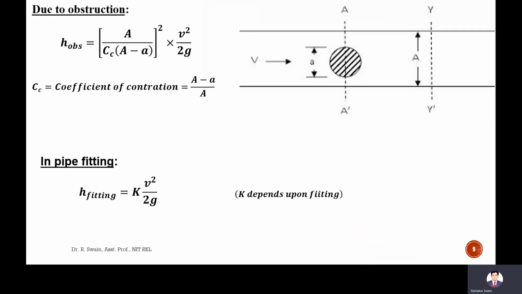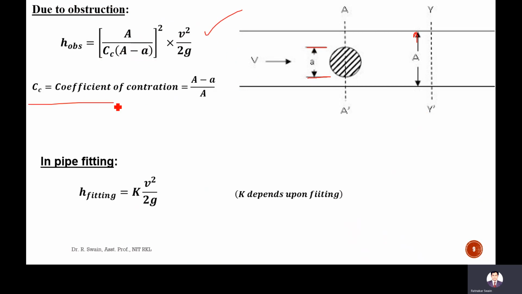Next is energy loss due to obstruction. Here there is an obstruction whose cross-sectional area is small a, and the pipe cross-sectional area is capital A. The obstruction loss will be capital A divided by Cc into A minus a, whole square, into V square by 2g.